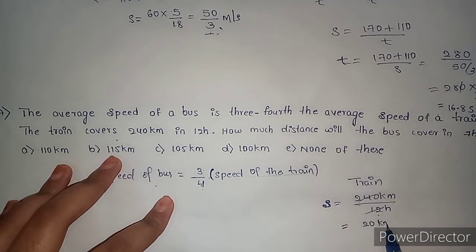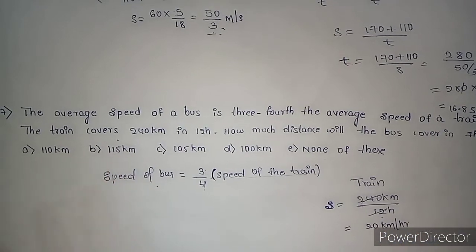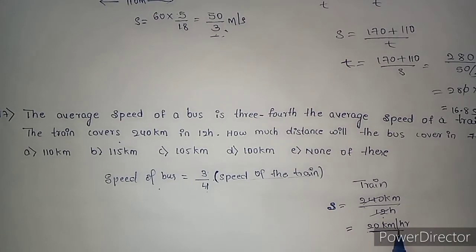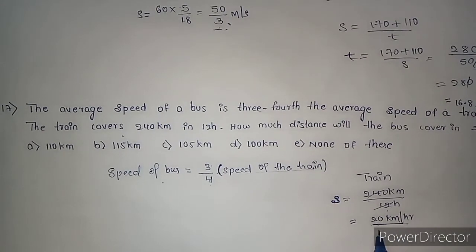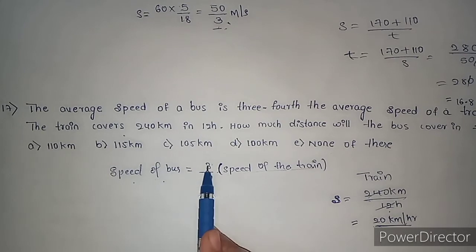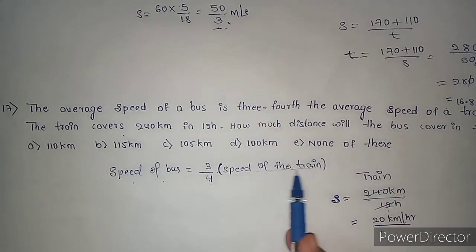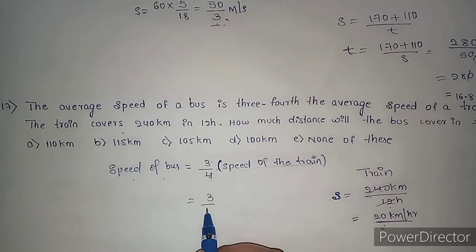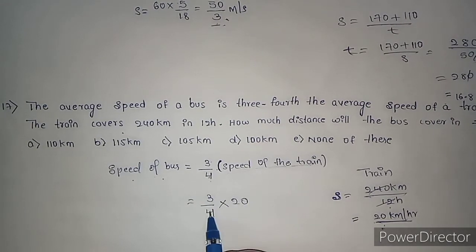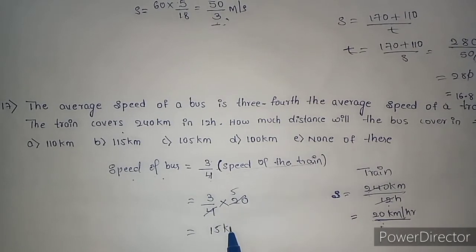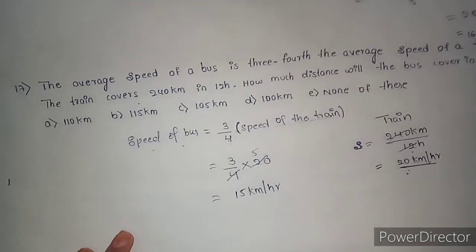20 km per hour. The train is moving with a speed of 20 km per hour. But in our question, the speed of the bus is 3/4 the speed of the train. We know the speed of the train, that is 20 km per hour. 3 by 4 into 20. 4 5s are 20. That is, the speed of the bus is 15 km per hour.